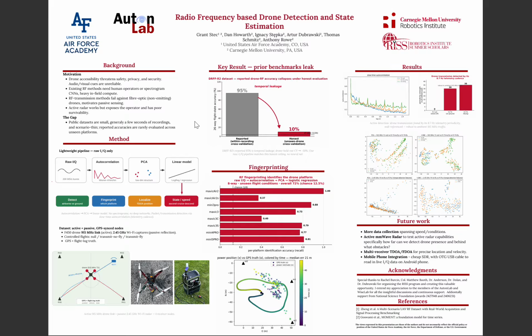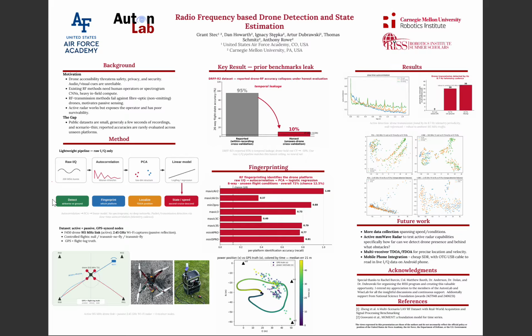So one thing we looked at was a lightweight pipeline that's pretty low in computational effort, because the main problem with a whole neural network trained on all this data is the IQ data is very dense at 100 to 200 million samples per second. You get gigabytes of data in just a few seconds. So to have scenario-based drone classification, all this just based off of neural network mapping is very data intensive, a lot more data intensive than most approaches for machine learning.